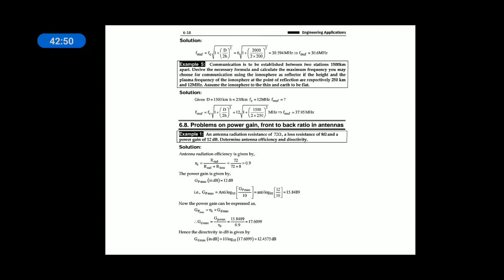There is one more example, number 5. A communication is to be established between two stations 1500 km apart. Derive the necessary formulae and calculate the maximum frequency you may choose for communication using the ionosphere as a reflector if the height and the plasma frequency of the ionosphere at the point of reflection are respectively 250 km and 12 MHz.